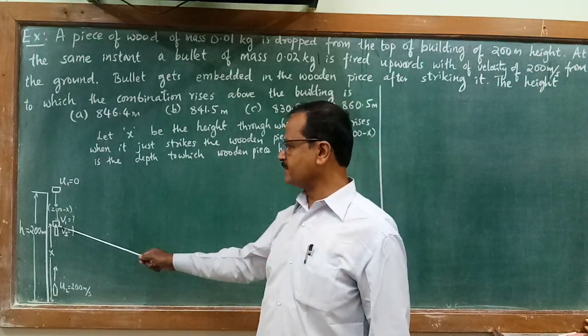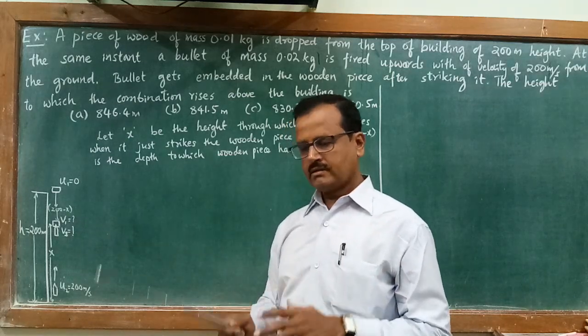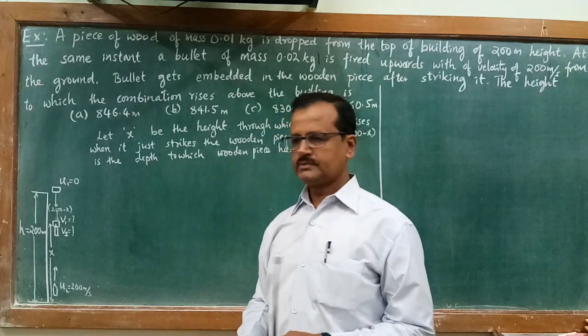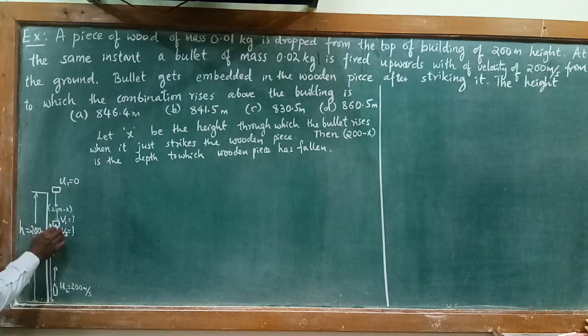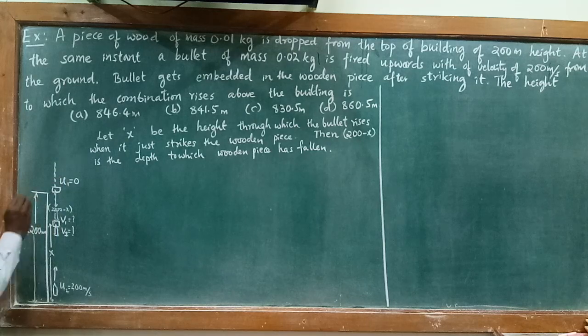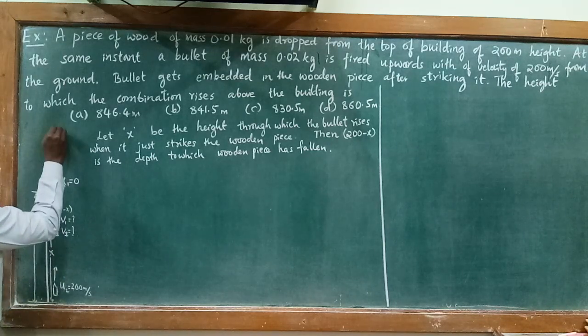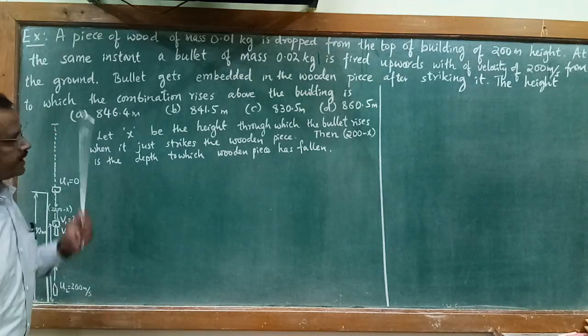After striking, both the bullet and the wooden piece together move up because of the higher speed of the bullet. The question is, to what height from the top of the building does the bullet rise? This is the question.